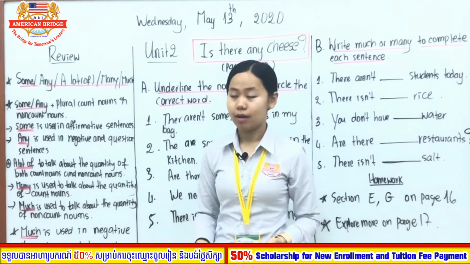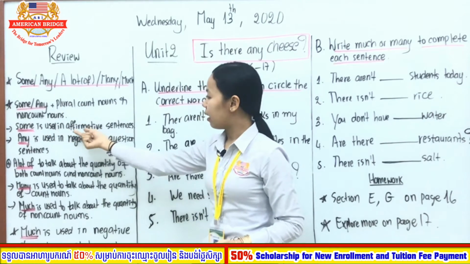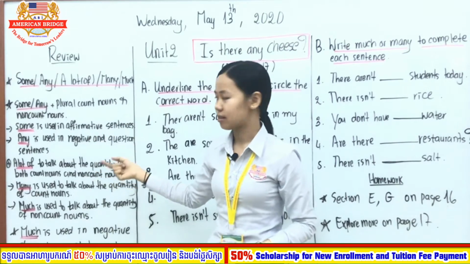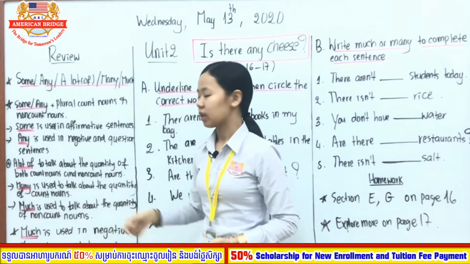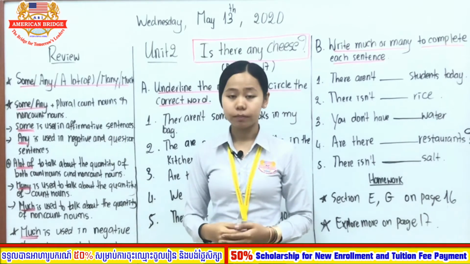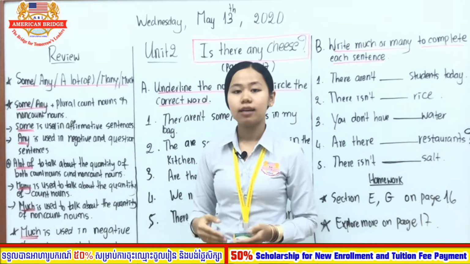And we also know that some is used in affirmative or positive sentences, and we use any in negative and question sentences. For example, there is some water.